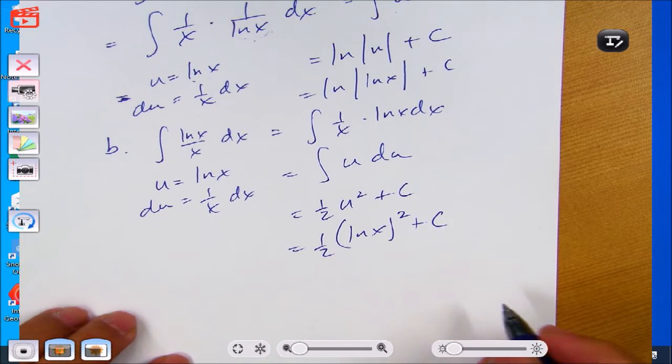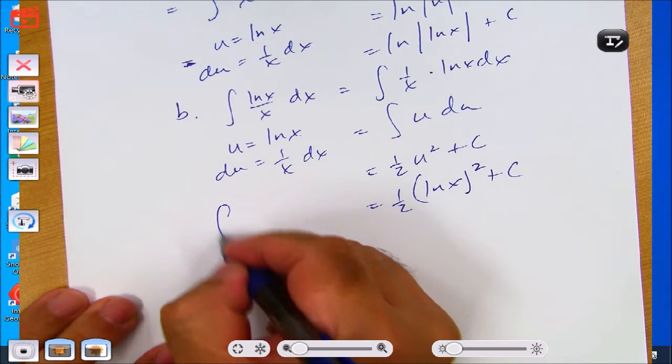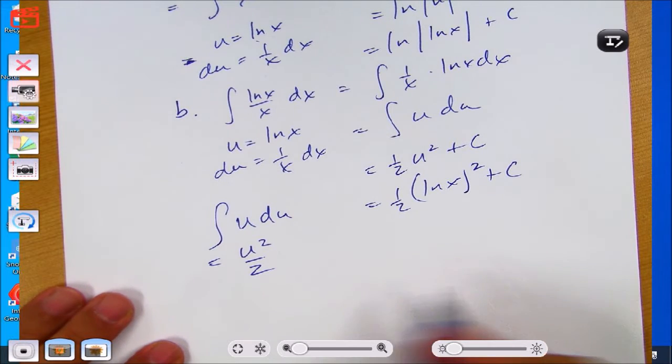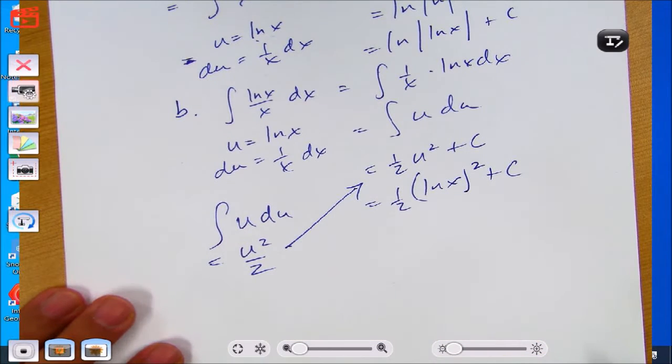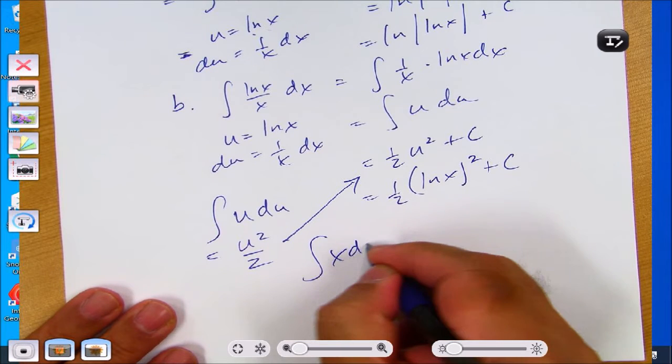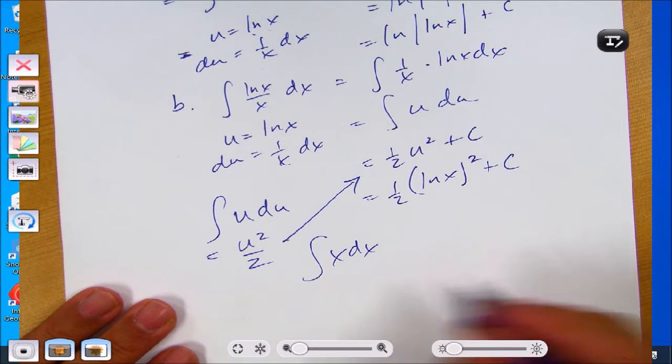So it's simpler. When I integrate u du, that's the same thing as u squared over 2. I do not want to re-explain that 1/2 u squared and u squared over 2 are the same thing. I understand that, but how is it u squared over 2? Power rule. Add 1 to the exponent, divide by the new exponent. You forgot the basic rules? It's u du. When you integrate it, you get u squared over 2. Okay, what's the integral of x dx? x squared over 2.